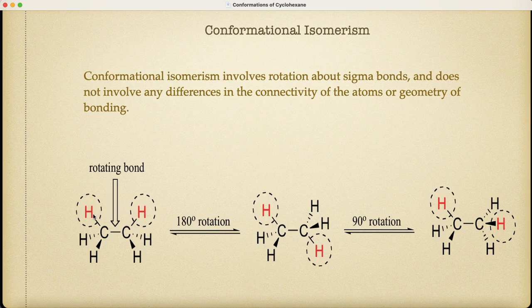Consider these two hydrogens. On rotation, they are in the same plane. On rotation through 180 degrees, there is a change in the non-bonded atom distance. This hydrogen goes here. They are in the same plane, but they are far apart from the first position. On rotating this molecule through 90 degrees, there is a change in the distance between these non-bonded atoms. These structures are momentary, but they are real.